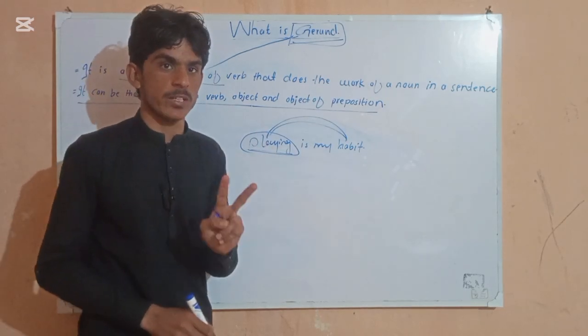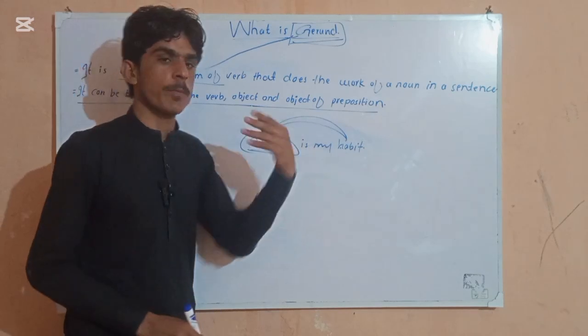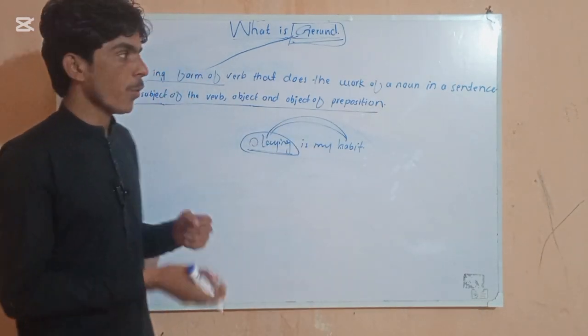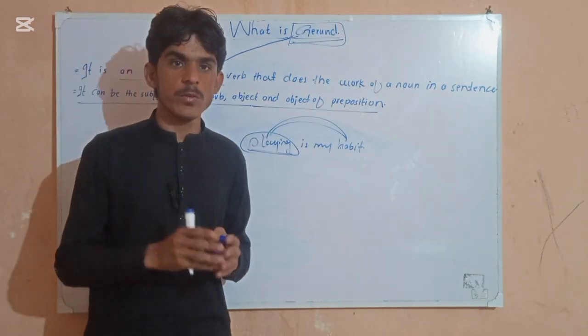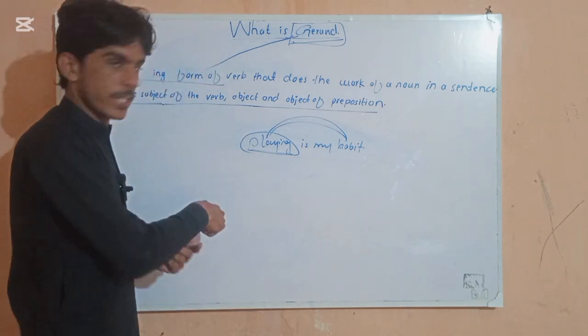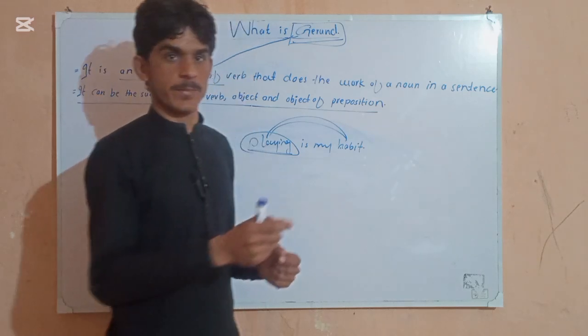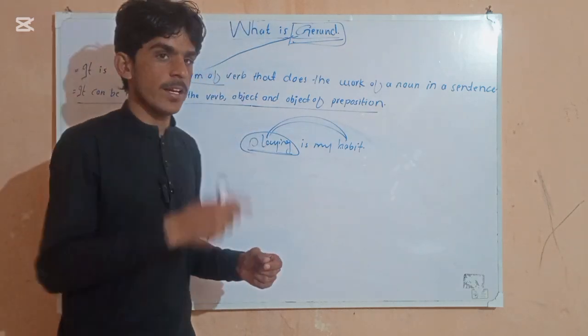Subject can be made by two things: noun plus pronouns. So when we make an adjective or an adverb our subject, in that case an adjective cannot remain an adjective and an adverb cannot remain an adverb.